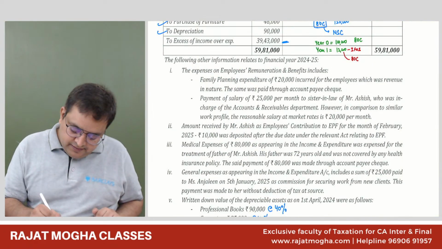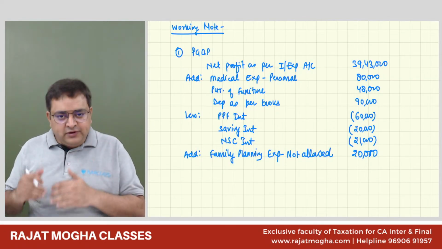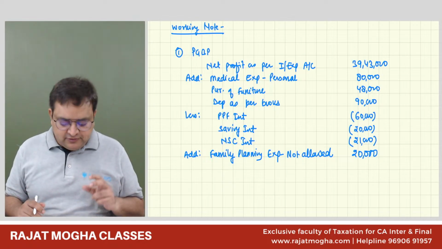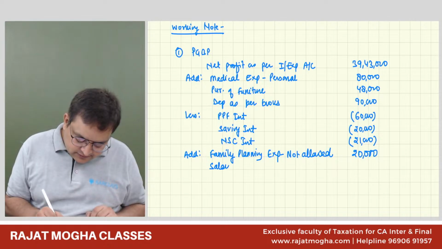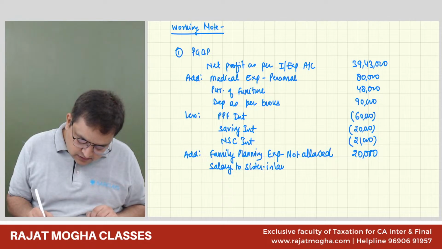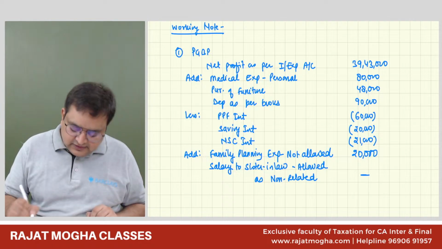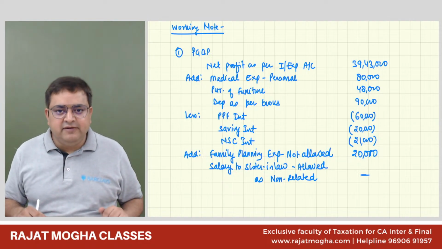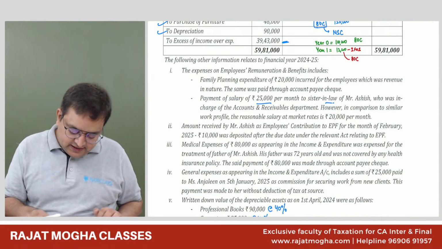Then we have payment of salary to sister-in-law. So either you can give a note separately or you can just show it over here. It's better to show it over here. So salary to sister-in-law, allowed as non-related. Since she is not related to us, even if we pay more than fair market value, no issues. You have to show this, right?